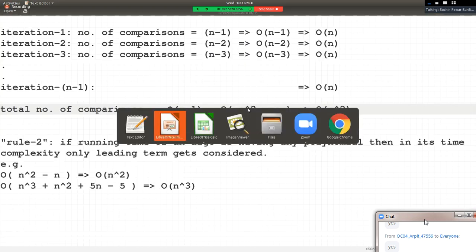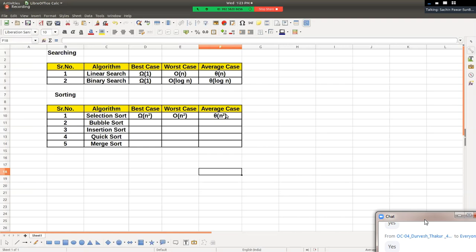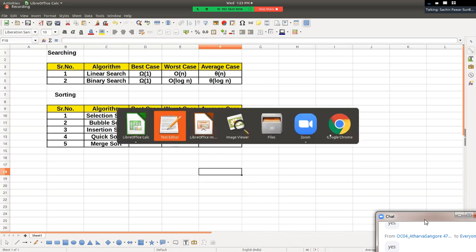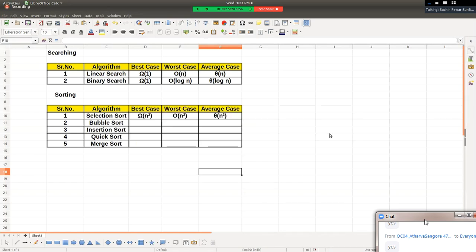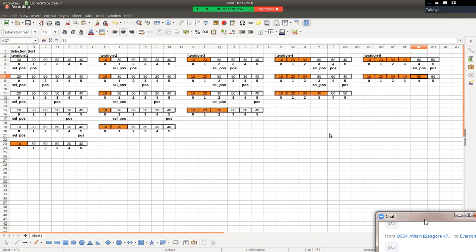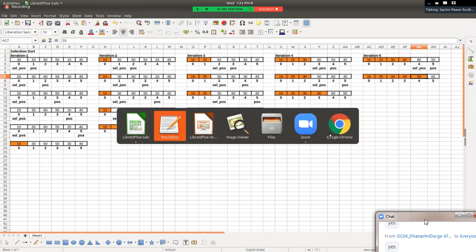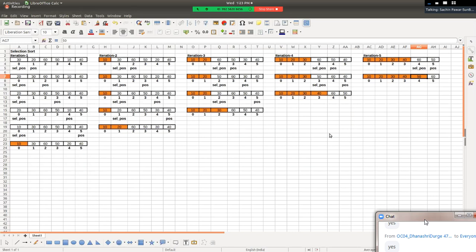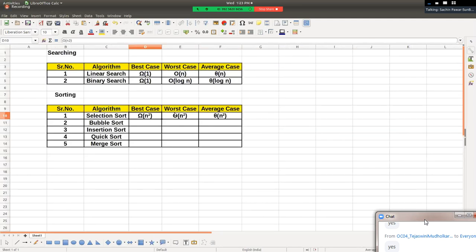So I have written this in the table here. So this is all about selection sort. The logic of selection sort, friends. Did you understand this logic? Have you understood the paperwork? Have you understood the concept of selection sort? And only this paperwork is important from the exam point of view, CCAT point of view. You only need to remember this. That's it.